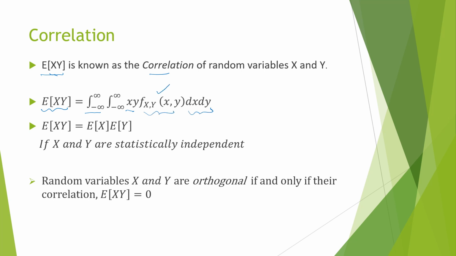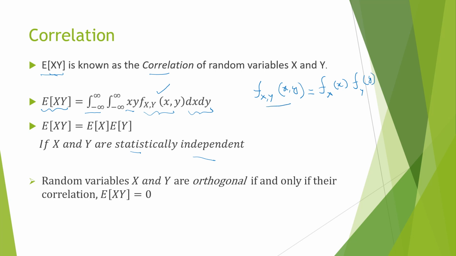This is the joint PDF. And now if x and y are statistically independent. In the previous videos, we defined what statistically independent random variables are. If two random variables x and y are statistically independent, then the joint PDF is given as the product of the individual PDFs. I'll write it here. The joint PDF is equal to the product of marginal PDFs or single PDFs.